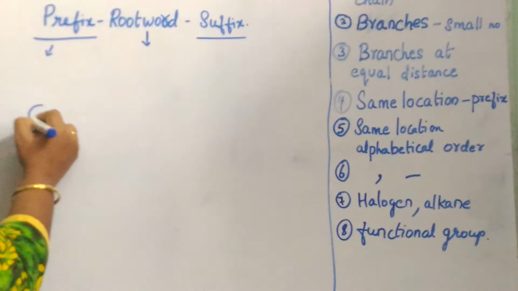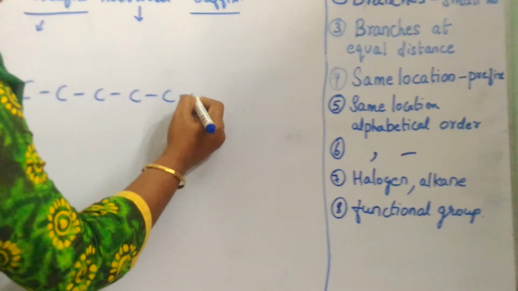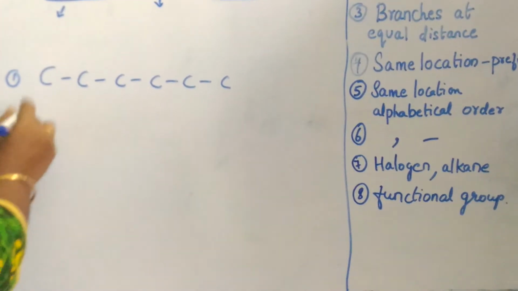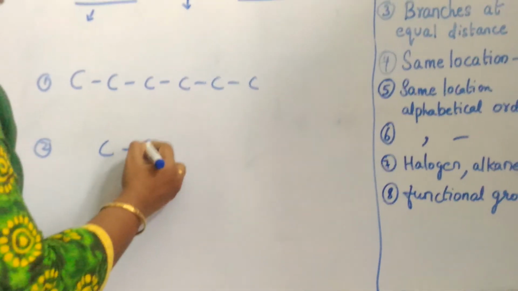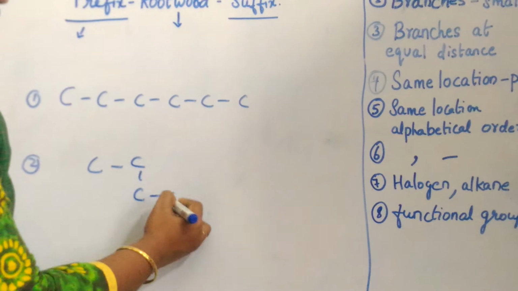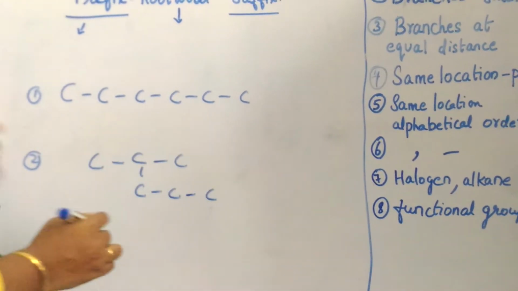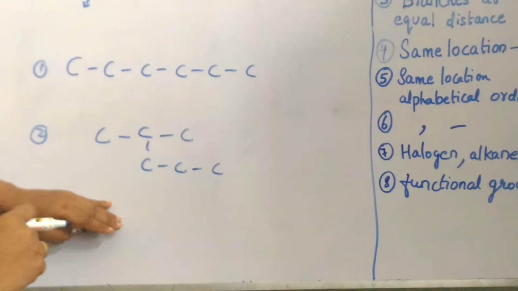So I am only drawing the carbon skeleton here. Let me draw the different types of carbon skeleton. Let me take this as the first structure. So I have given 3 and 3, 6 carbon. Let me take one more structure like this, again having 6 carbon. So I have taken one more skeletal structure having 6 carbon.